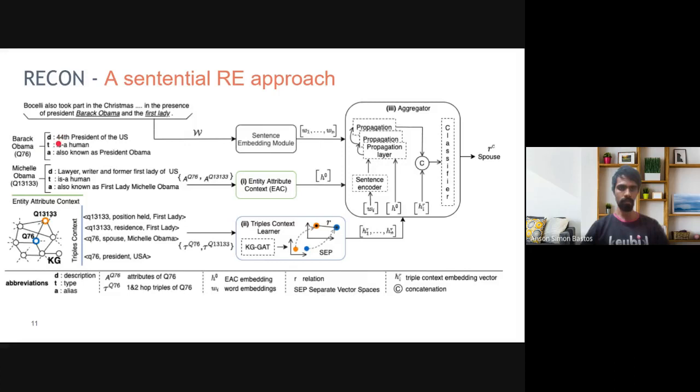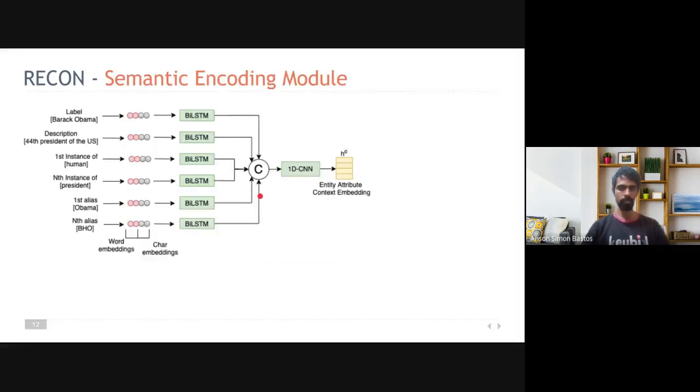Their attributes are extracted from the KG. So we have the description, the instance, and the alias information. Each of these is given to the EAC module for encoding. The EAC module takes the word embeddings and the character embeddings, concatenates them, and gives them to an ablation layer, which learns the embeddings, and the output is then concatenated and given to a 1D CNN. The 1D CNN finally pools the information along the zeroth dimension, and this gives us a fixed dimension vector from a multiset.